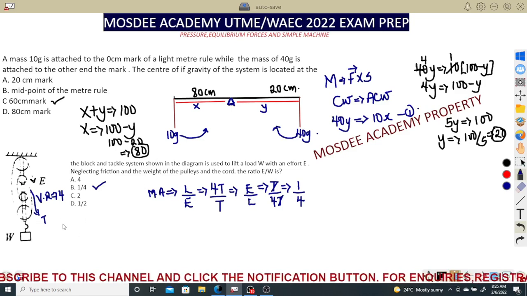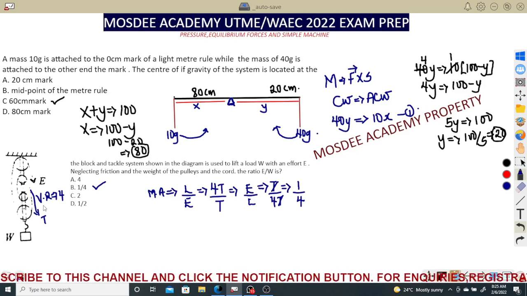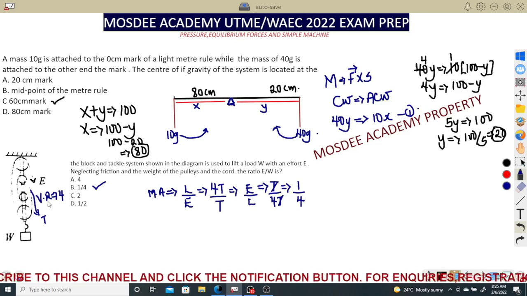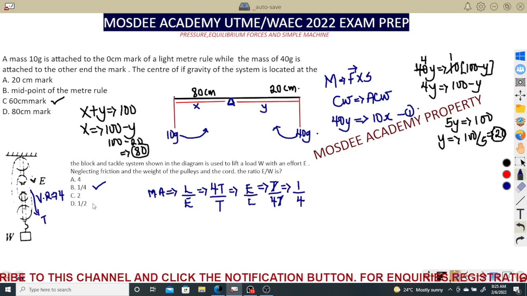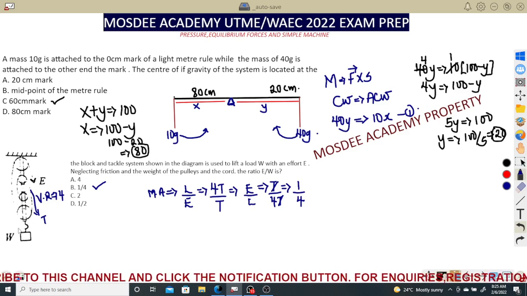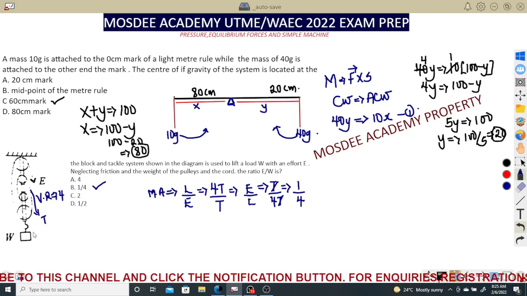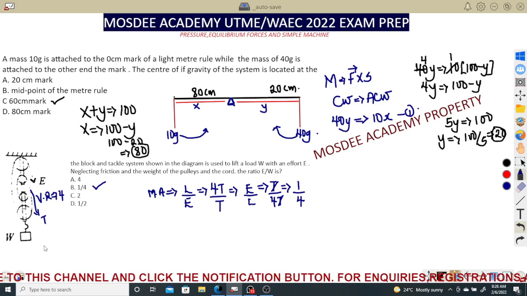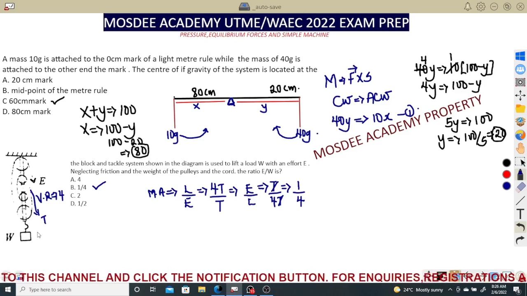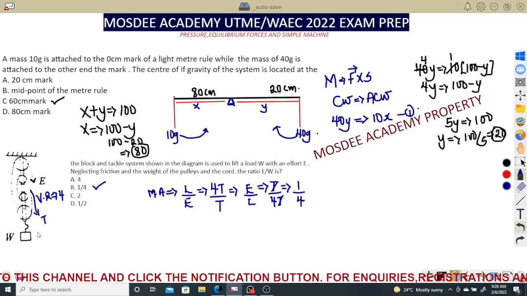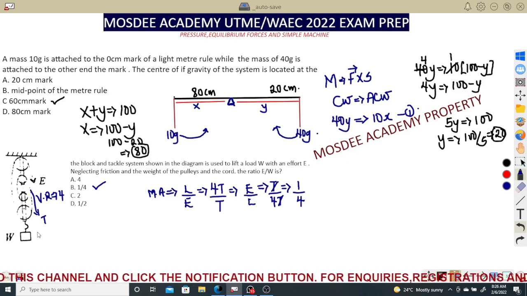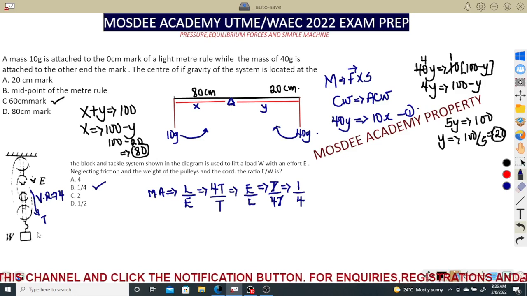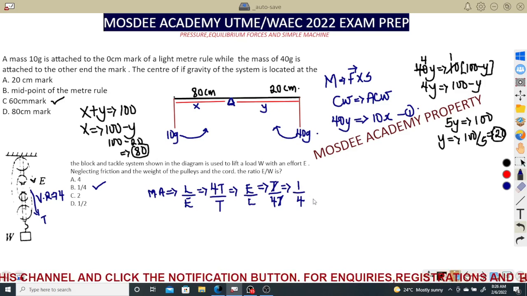So tension is always acting away from the point of contact. That is the effort that you're applying. So let's say the effort or the tension is T, and the load is in terms of the weight that is attached to the string. So the total weight here is the number of blocks multiplied by the tension attached to it. So this is the way we tackle block and tackle systems. If it is velocity ratio, you just count the number of blocks in the tackle. But if it's movable and immovable, you count the number of strings. But I don't think JAMB or UTME do set that one. And please be careful about this type of question so that you don't make mistakes.